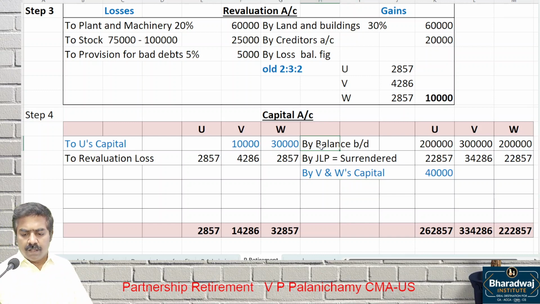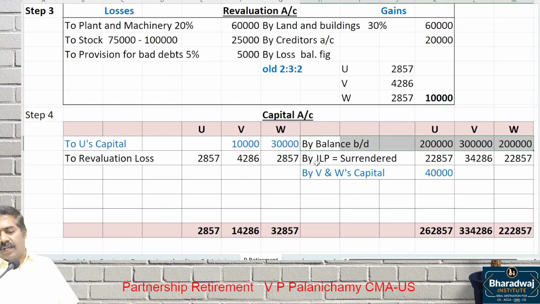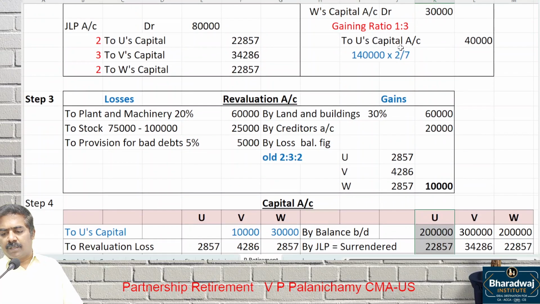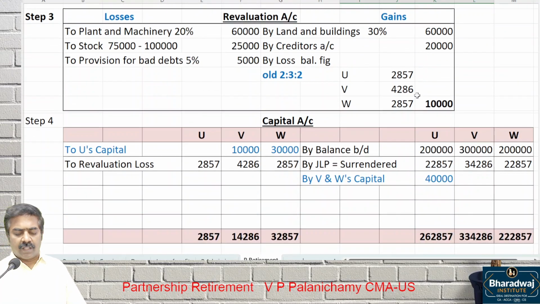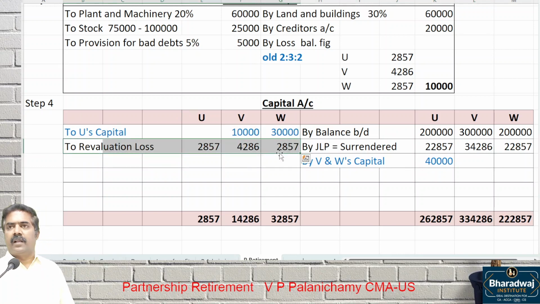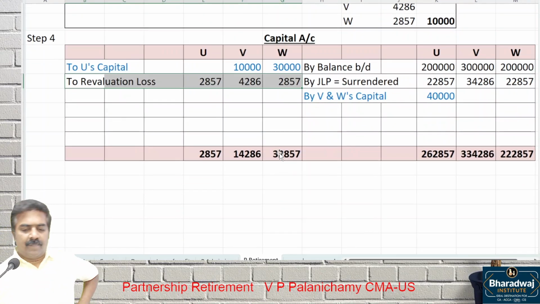Once again, opening balance 2 lakh, 3 lakh, 2 lakh. By JLP surrendered how much? Transfer to old partners. Goodwill adjustment, credit you with 40,000. Credit you with 40,000. Debit whom? V and W with 10,000 and 30,000. Revaluation loss is adjusted. Now what should we do first?